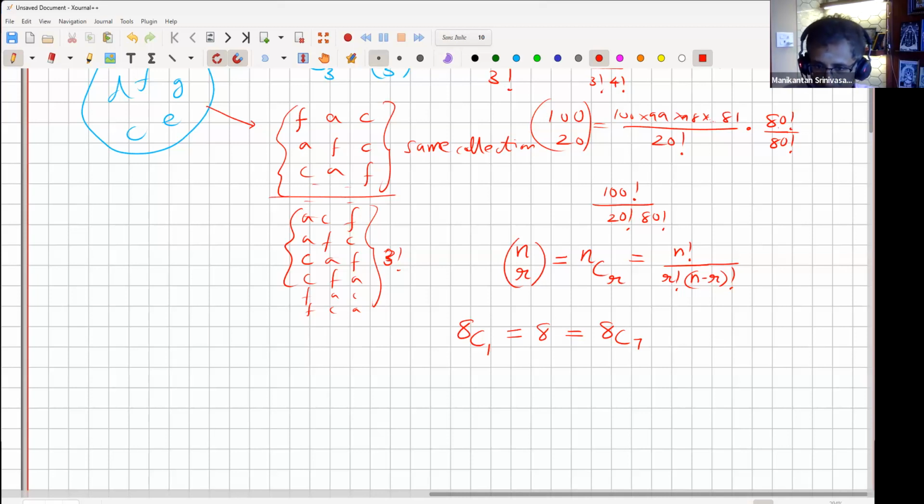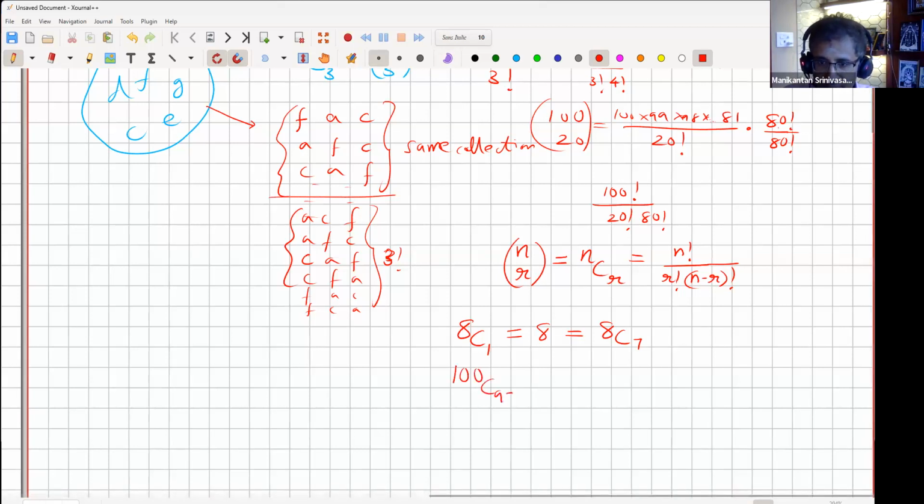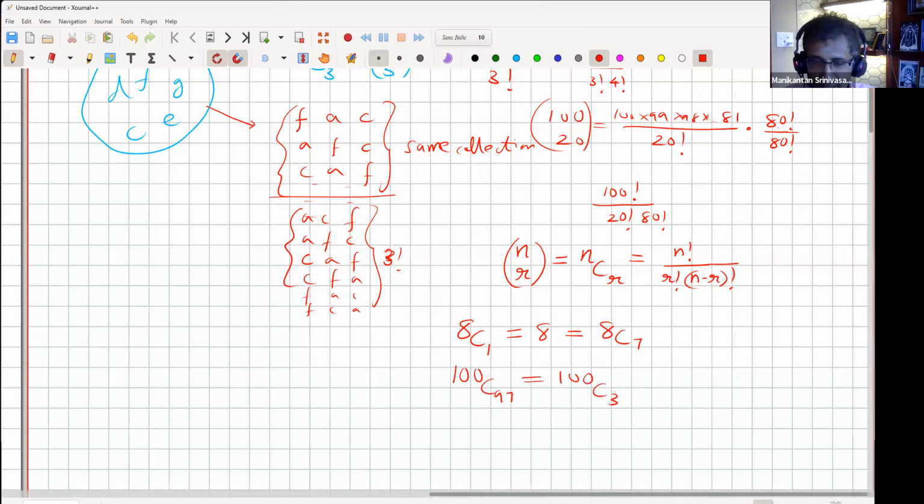So similarly, exaggerating a little bit, if it's 100 people and I have to select 97, I'm not going to select 97. I'll just select 3. So the number of ways in which I can select 97 is exactly the same as the number of ways I can select 3. What I choose to do with the selected 3 or the selected 97, say I ask them to stand on the left and the right, that is a later business. For now, I've separated them. How many ways can I separate them? It's 100 choose 3, which is the same as 100 choose 97.